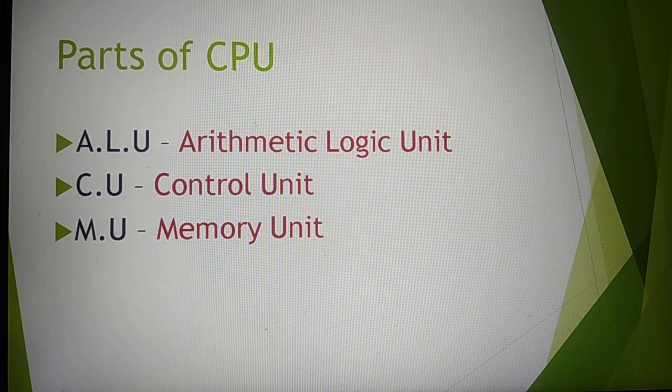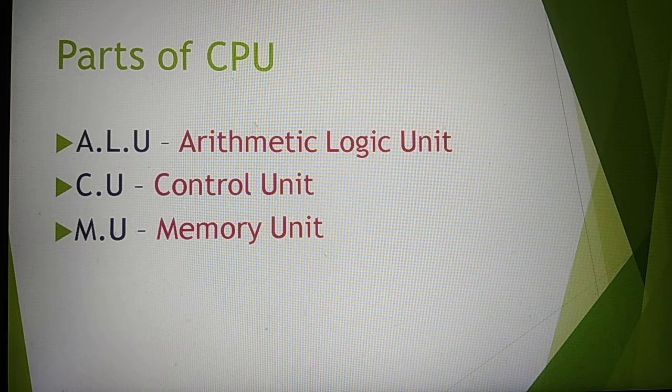Like where we have to send data, whether our printer is connected or not, which device is working or not, how many users are connected. So who will control? Our control unit controls all things.